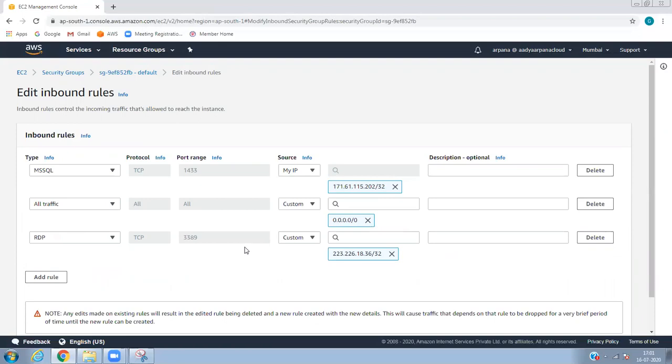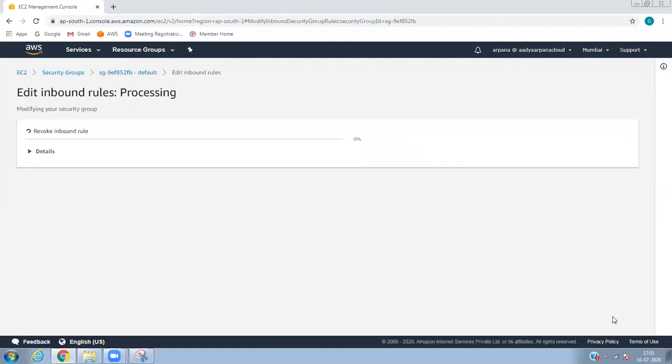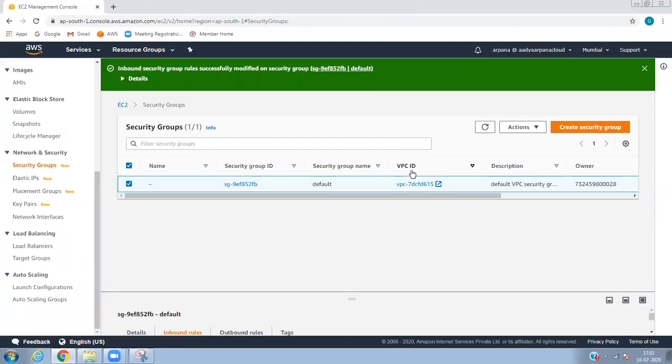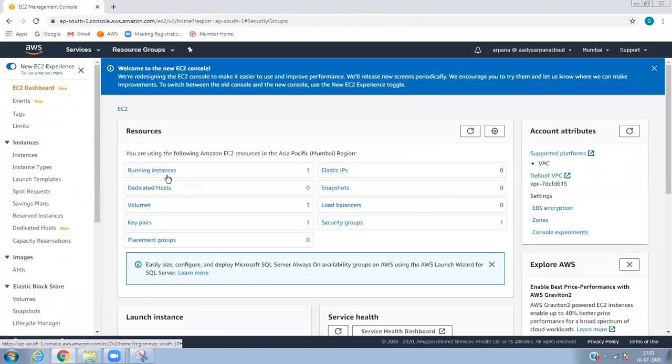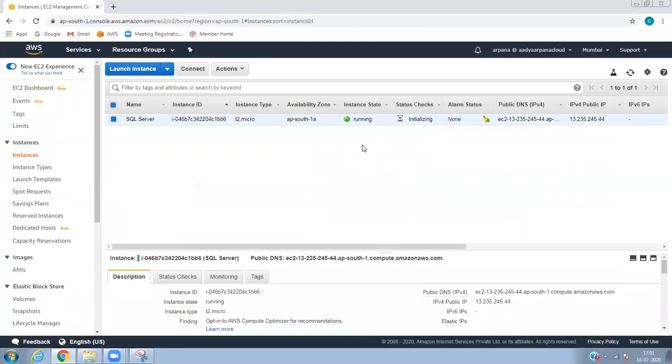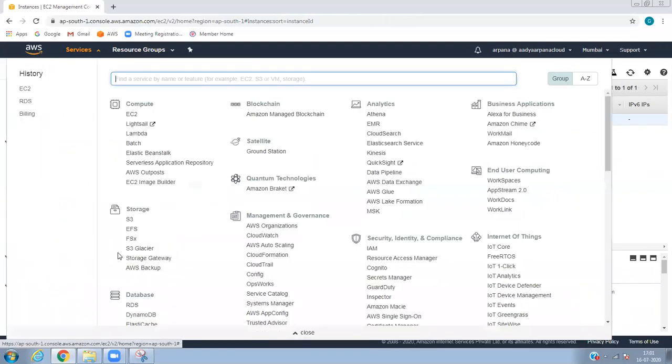I'm allowing RDP so I can take an RDP of the machine, save rules. This is only when you're using public. In private, no need to do all these things, you only need to allow the ports. Now it is initiating, and meanwhile we can see whether the RDS is created.